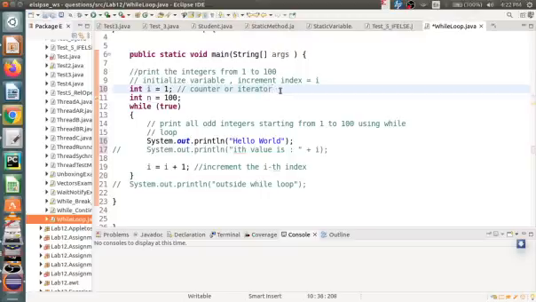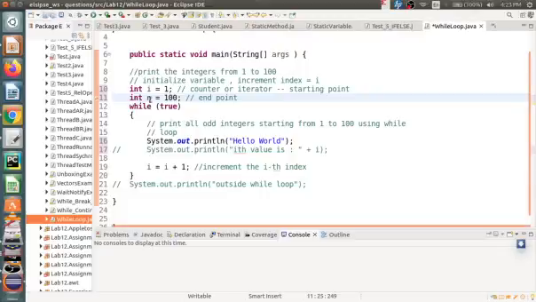Okay, and I is equal to 1. This is the starting point. Now n, till how many times? N is equal to 100. Now what is n? This is the end point where the loop will stop. Okay, so this is the end point.